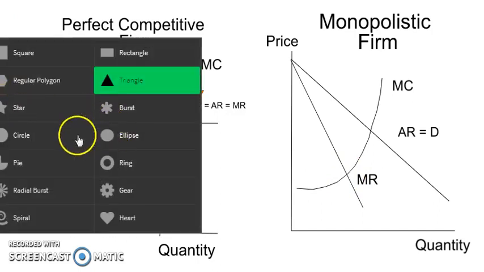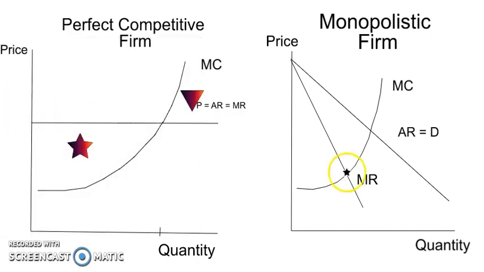Let's put a star there so that you can see this is the point where they intersect. This point illustrates the quantity that we are going to produce. So the quantity is this value here, somewhere around here. Now to get the price, we need to move up until we intersect the demand curve.